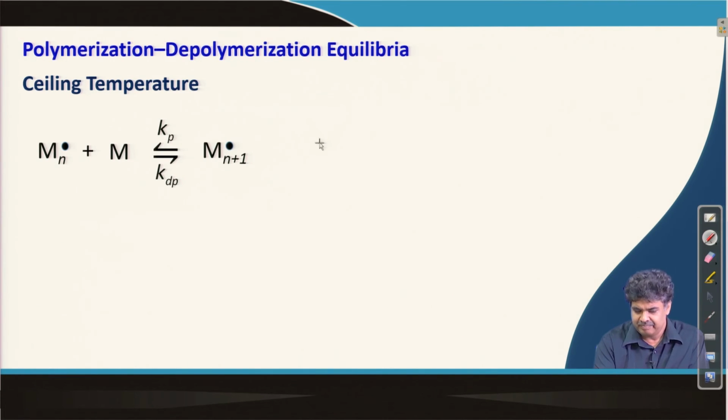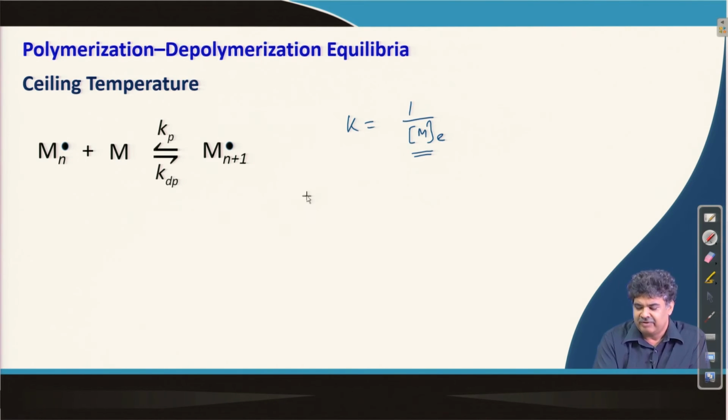We have seen that K is given by 1 by [M]e, and if we continue our discussion, this is a scenario where the equilibrium constant depends on the monomer concentration at equilibrium.